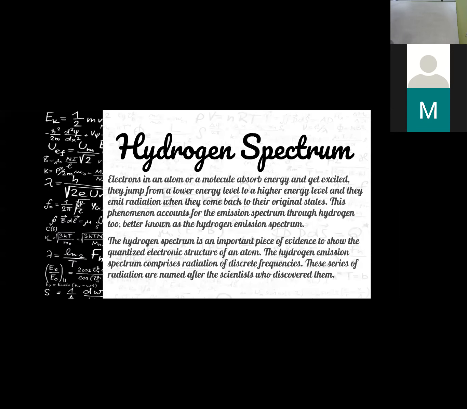Hydrogen spectrum. Electrons in an atom or a molecule absorb energy and get excited. They jump from a lower energy level to a higher energy level, and they emit radiation when they come back to their original states. This phenomenon accounts for the emission spectrum of hydrogen, better known as the hydrogen emission spectrum. The hydrogen spectrum is an important piece of evidence to show the quantized electron structure of an atom. The hydrogen emission spectrum comprises radiation of discrete frequencies. These series of radiation are named after the scientists who discovered them.